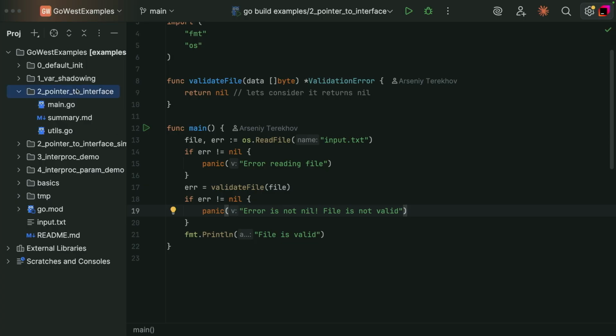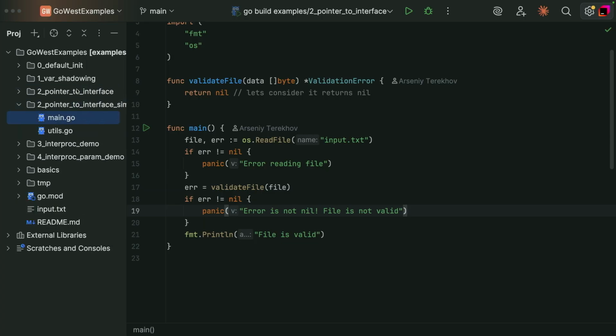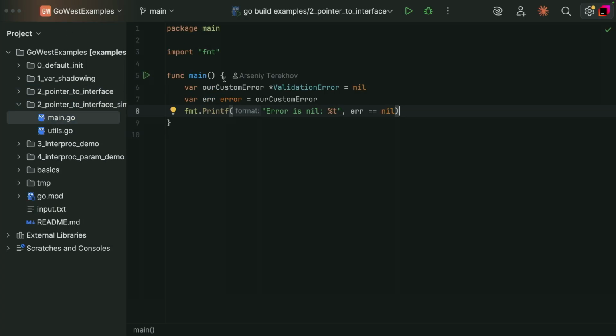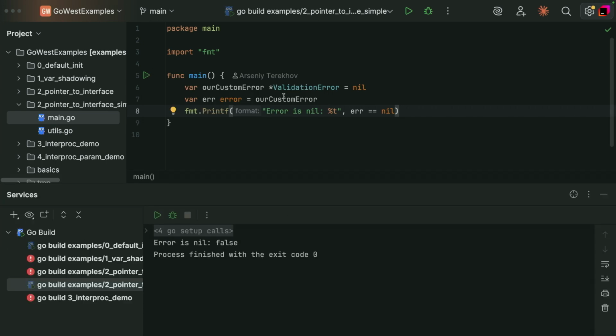Okay, and to understand what is going on, let's take a simplified example. Here, we declare our custom error variable of pointer type, and then assign it to nil. And then we assign this variable to an error variable of error type, and we want to answer the question whether this error is nil or not. So, as you may guess, if I run this program, this error will be not nil. It's also confusing because we assign it to nil.